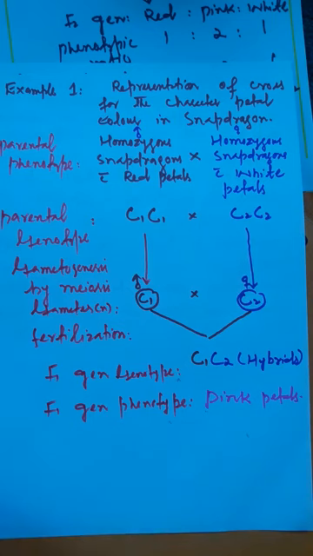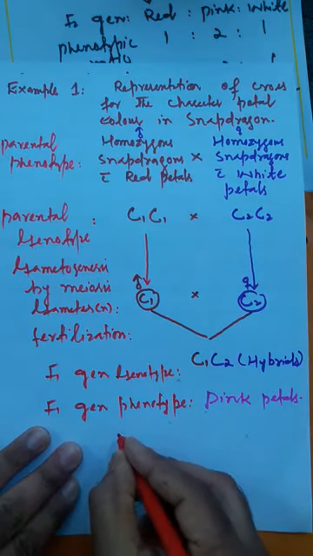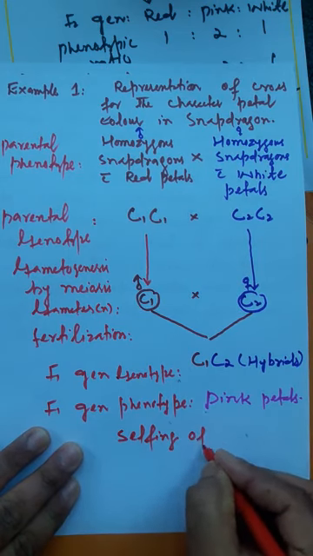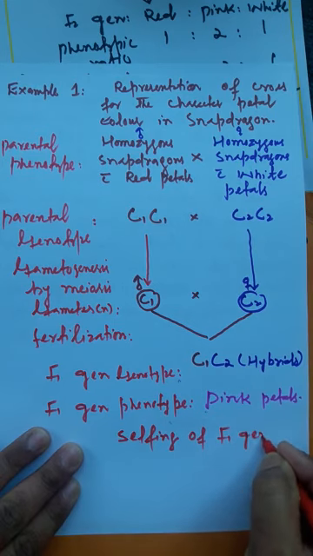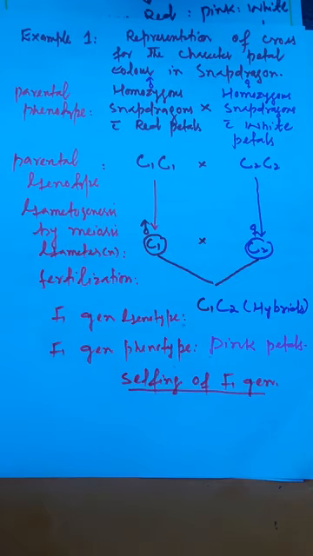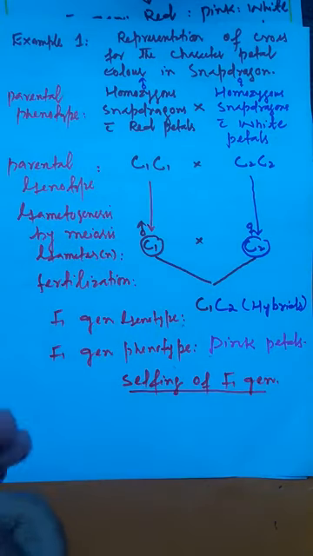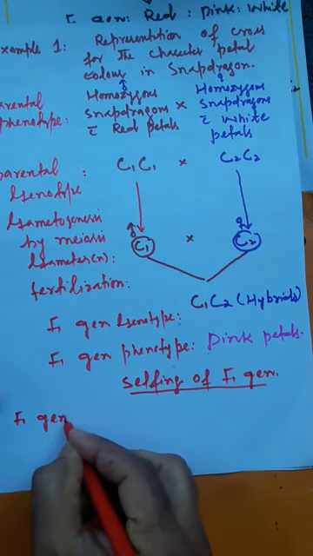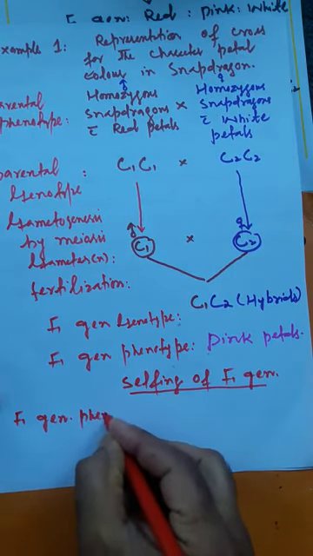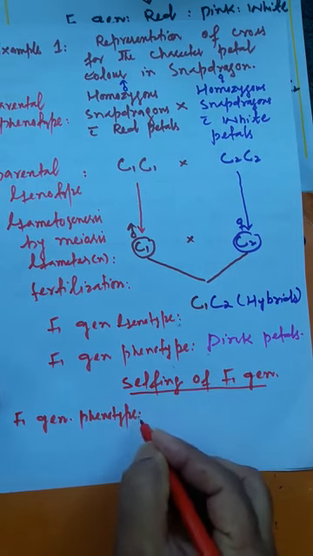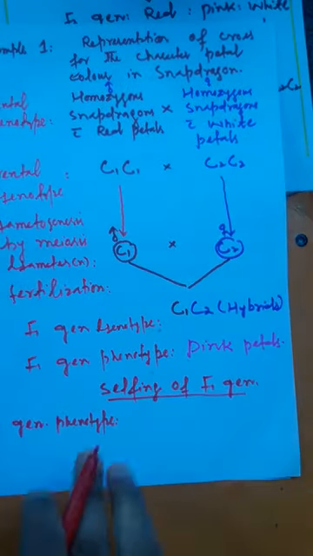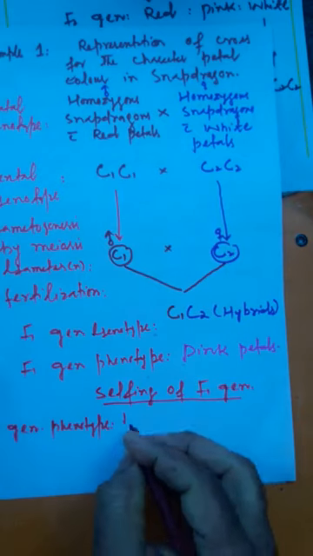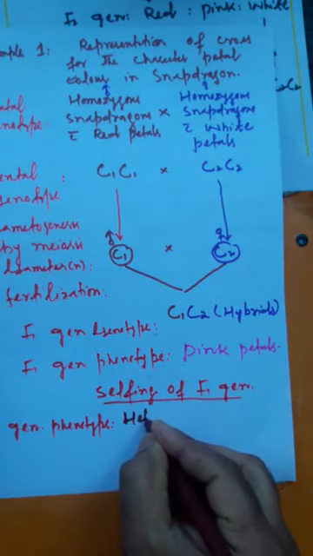So what will you do here? We will go for the selfing of the F1 generation. Now we will write the F1 generation phenotype. How do we go for selfing? You know, by bagging. So this is the F1 generation phenotype, that is, these are heterozygotes. We write here heterozygotes.